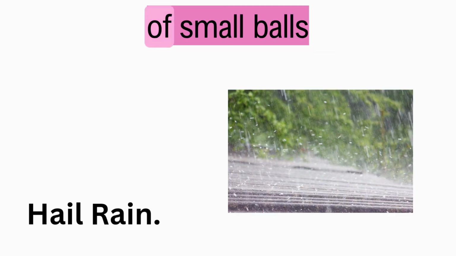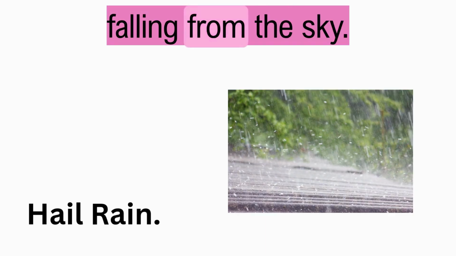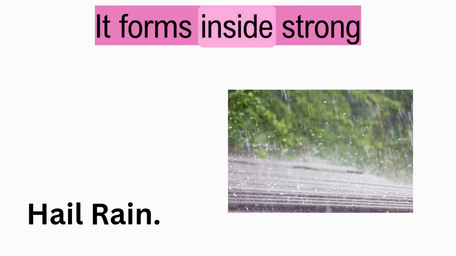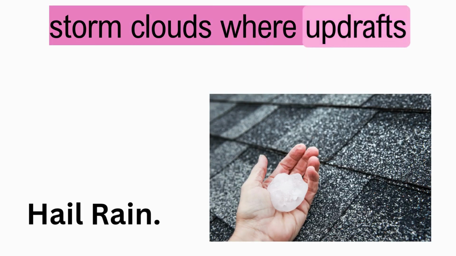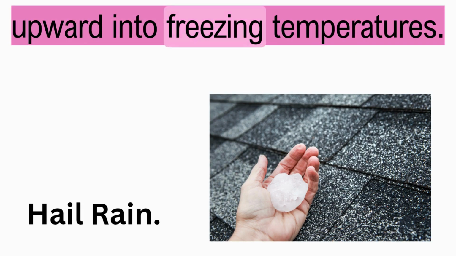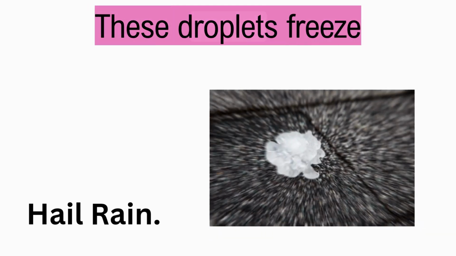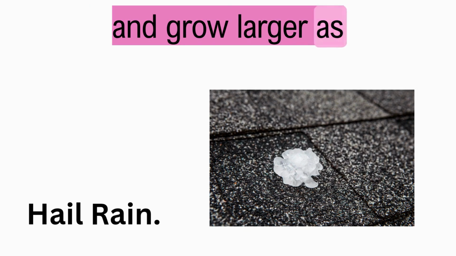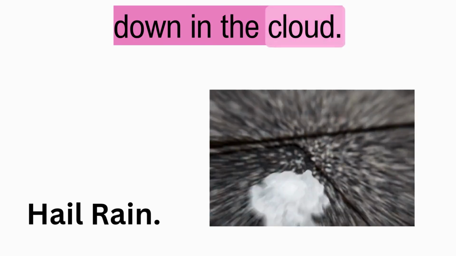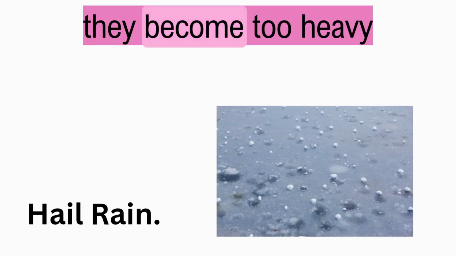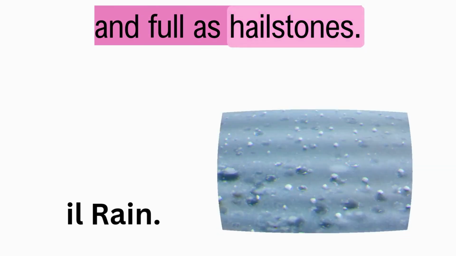Hail rain consists of small balls or chunks of ice falling from the sky. It forms inside strong storm clouds where updrafts push water droplets upward into freezing temperatures. These droplets freeze and grow larger as they move up and down in the cloud. Eventually, they become too heavy and fall as hailstones.